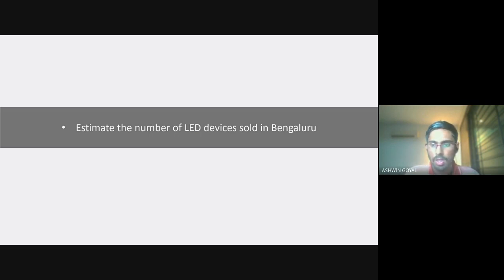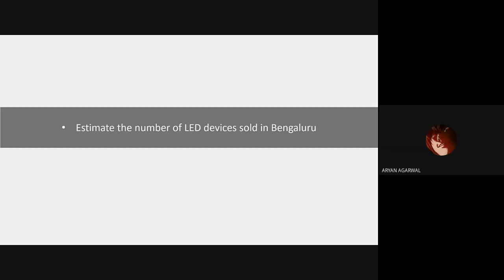Now let's come to the second part, solving the problem. What are the kinds of splits that we can make to solve this question? Ideas, guys. One idea: if someone has a big house, then they require more LEDs for the house.